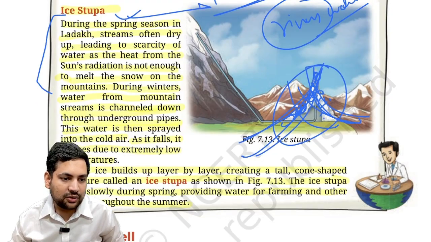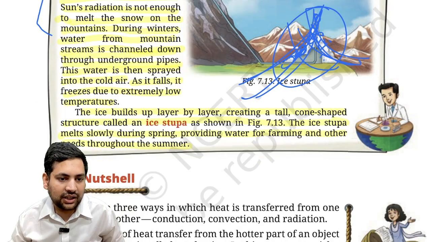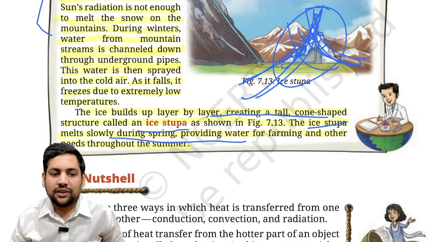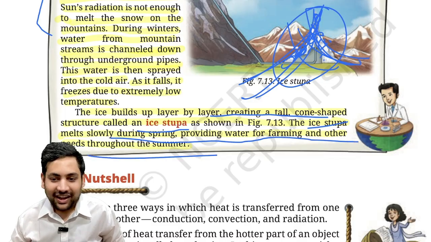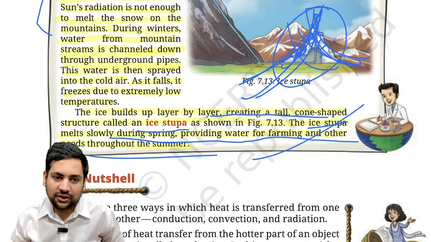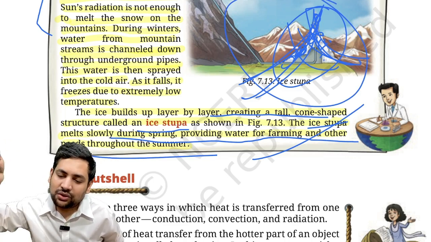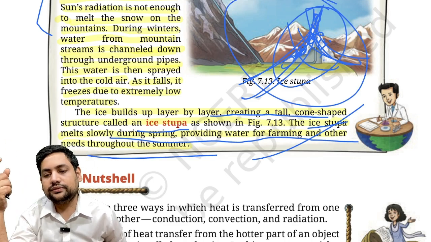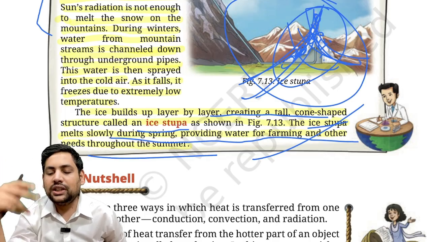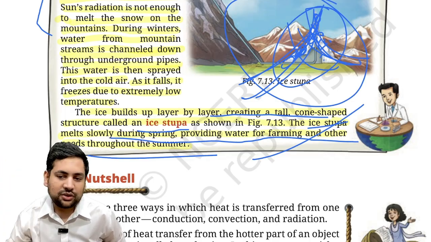The ice builds up layer by layer, creating a tall cone shaped structure called an ice stupa. The ice stupa melts slowly during spring, providing water for farming and other needs throughout the summer. Understood? So this is how people in Ladakh have made ice stupas and are able to get water during the spring and summer season, because in the high mountains, even during that time of the year, the ice does not melt. So this is the ice stupa.